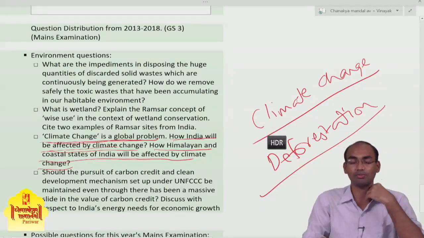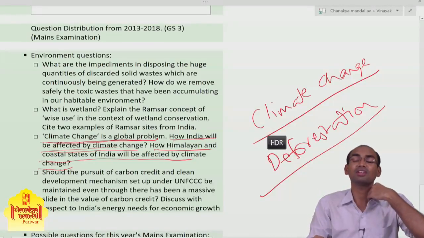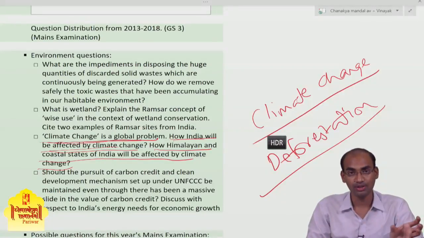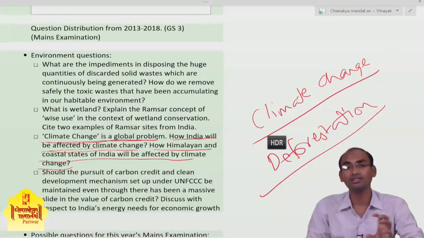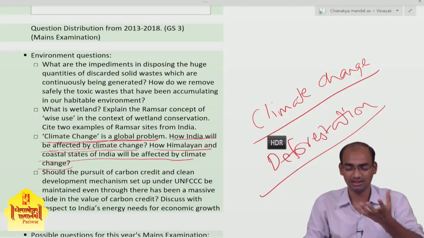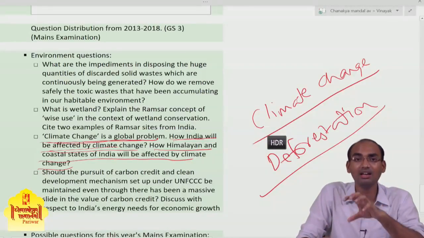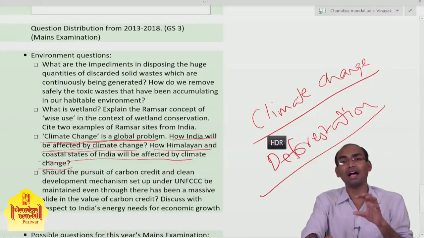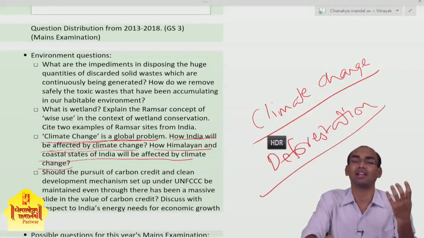Because of deforestation there is an increase in the amount of carbon in the atmosphere, and because of that there is an increase in the temperature of the whole world. It is said that Earth's temperature has increased by more than 1 degree centigrade as compared to the pre-industrial era.